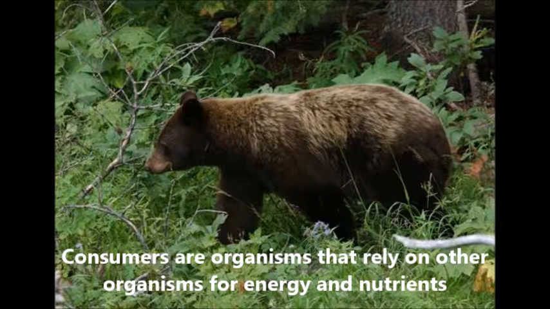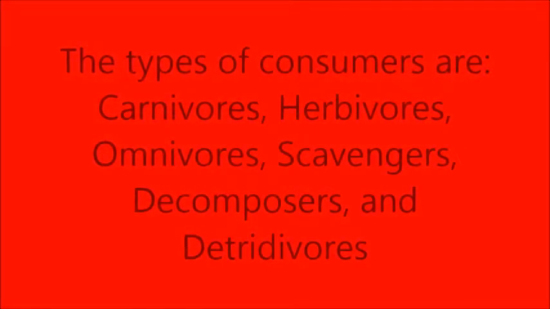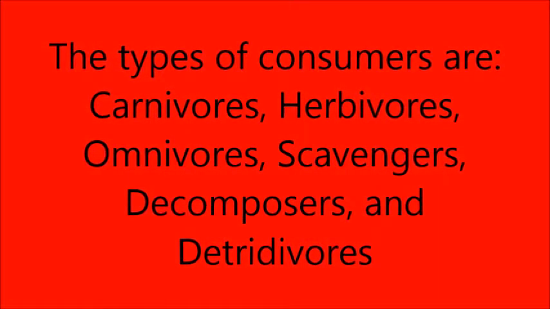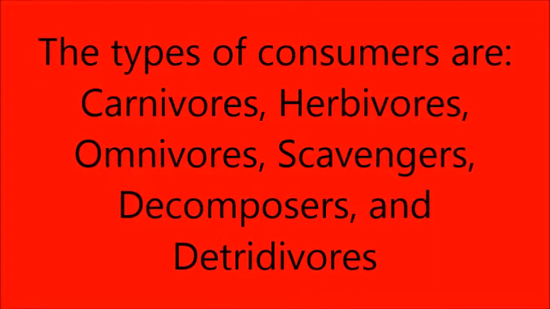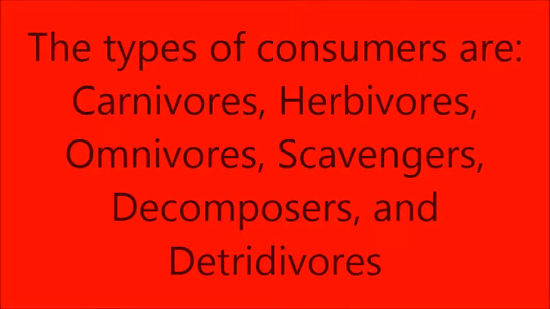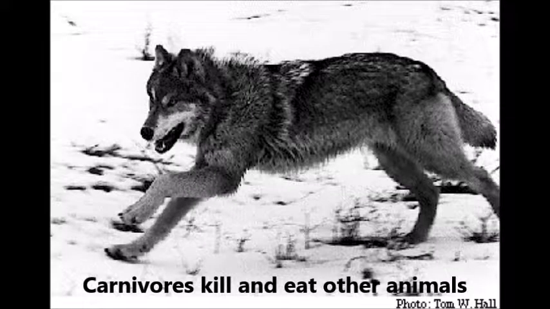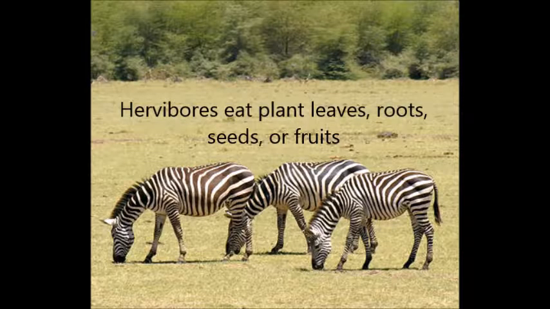Consumers are organisms that rely on other organisms for energy and nutrients. The types of consumers are carnivores, herbivores, omnivores, scavengers, decomposers, and detritivores. Carnivores kill and eat other animals. Herbivores eat plant leaves, roots, seeds, or fruits.